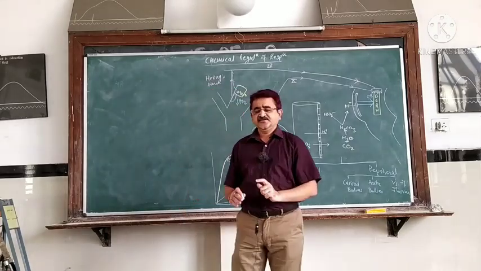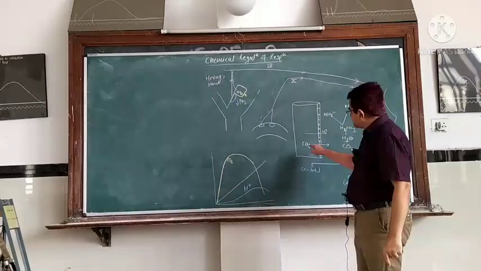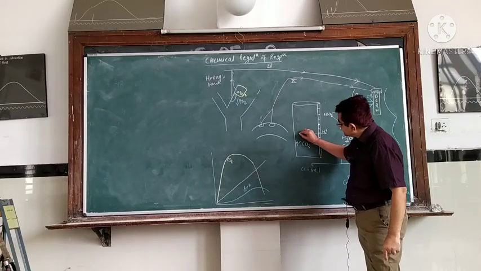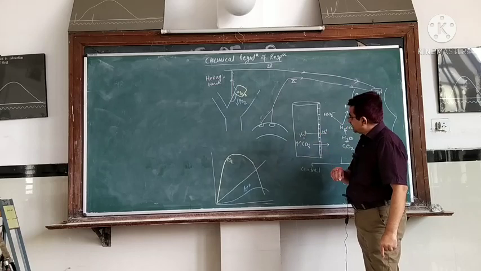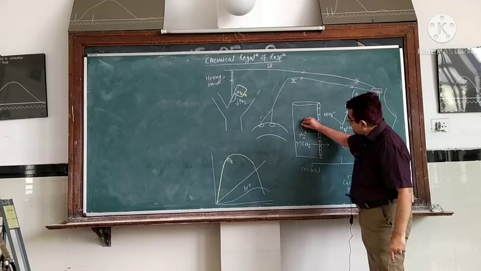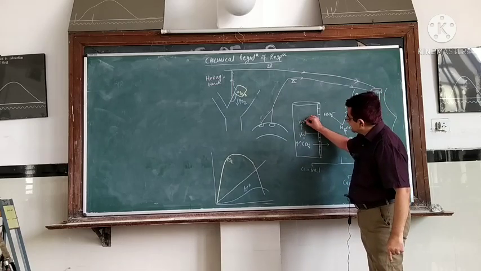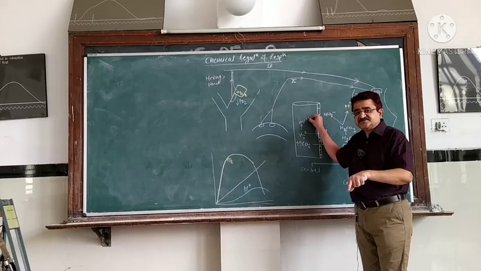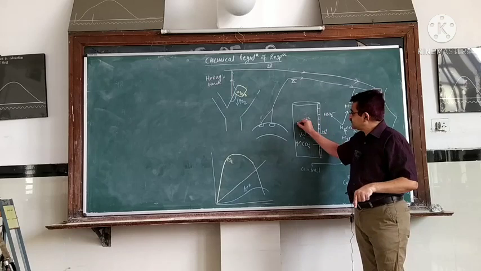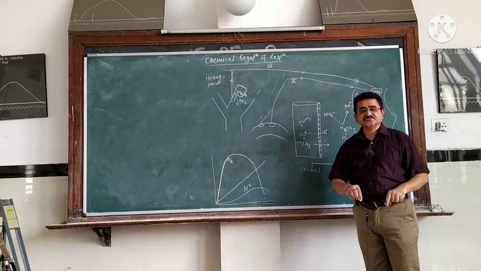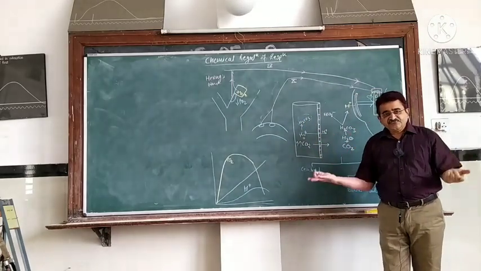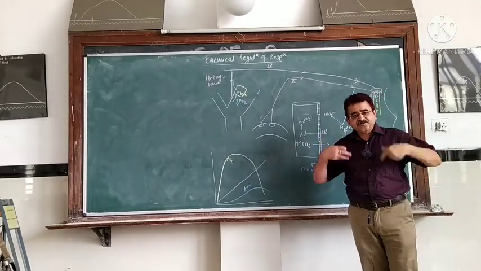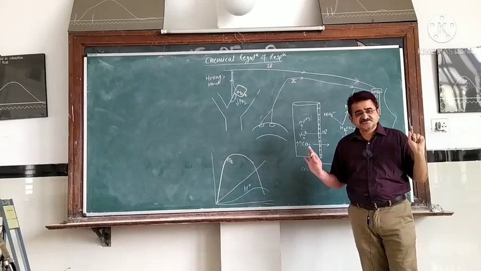What is the reason? The reason is that as the CO2 in the blood is increased, it combines with water in the plasma of the blood, and it leads to formation of carbonic acid. This carbonic acid, though it is a weak acid, since it is present in plenty, leads to development of what is called acidosis. After 24 hours, the body cannot handle this acidosis because the metabolism of the body starts getting disturbed.